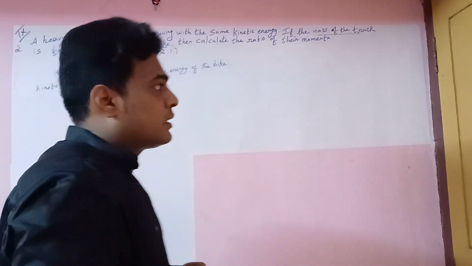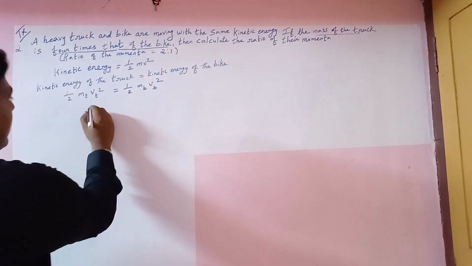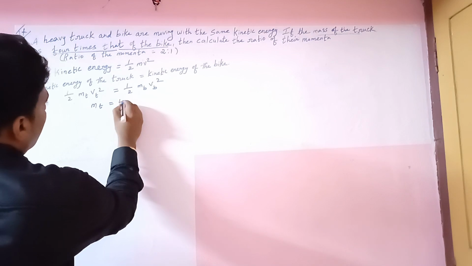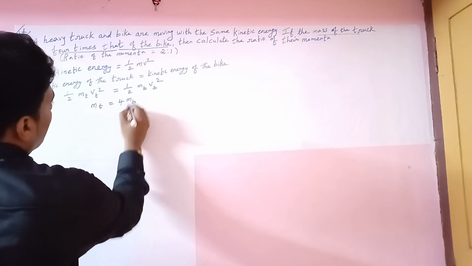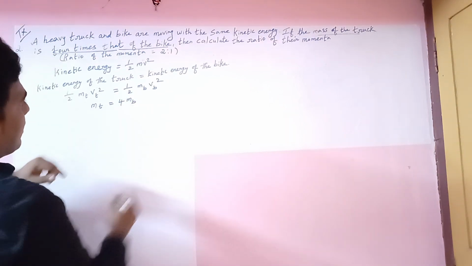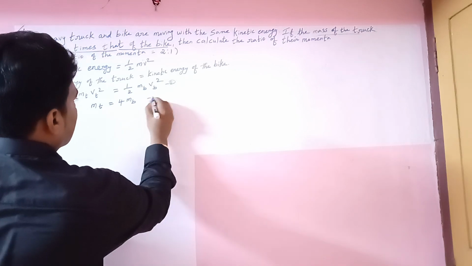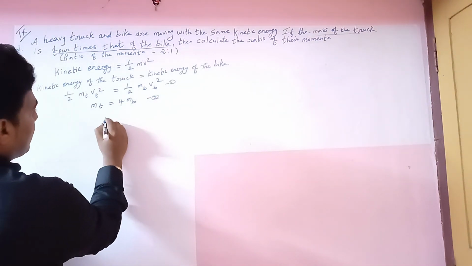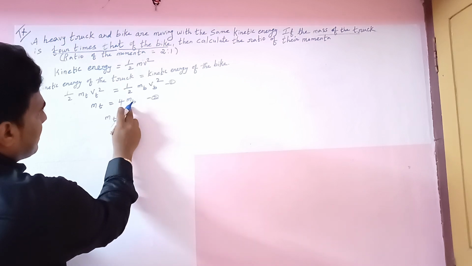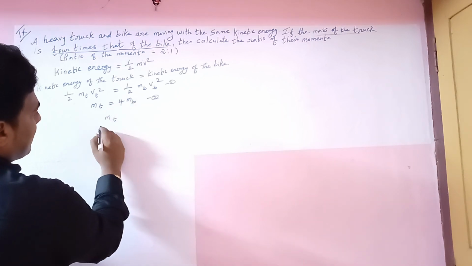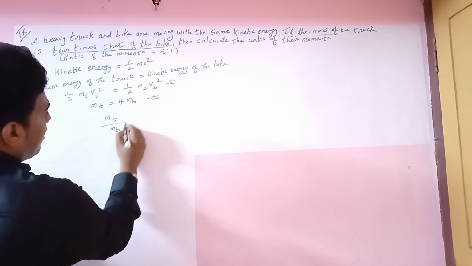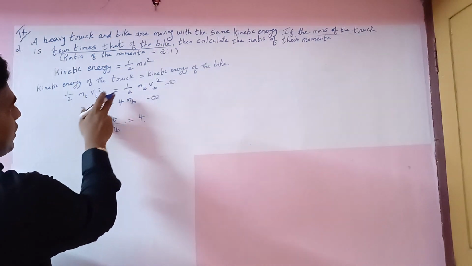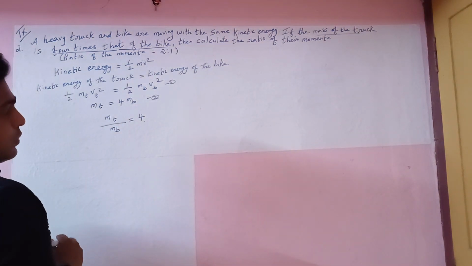So how can we write the value? mt equal to 4 mp. Listen here, this is the first equation, this is the second equation. Again we have to modify the value. So mt, because this is a numerator, this value will go to the other side as a denominator. mt divided by mp will equal 4, okay. So we have to substitute equation 2 in 1.